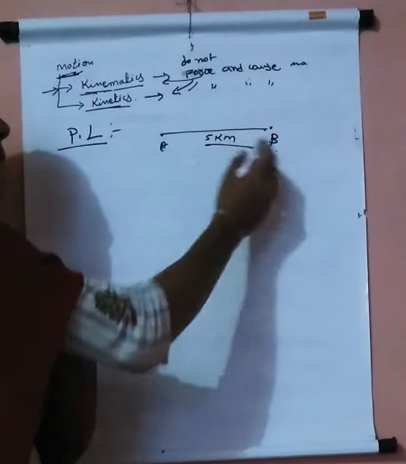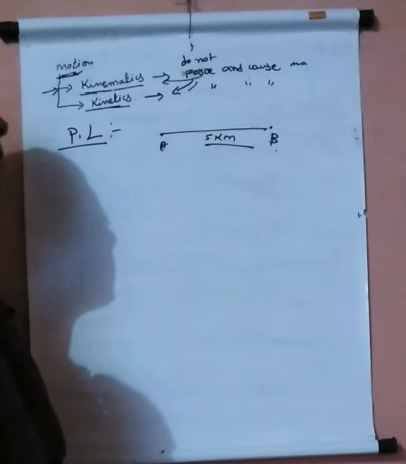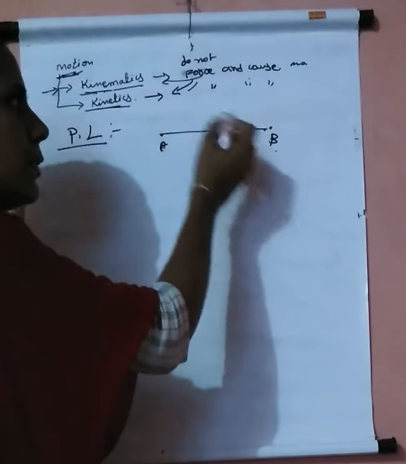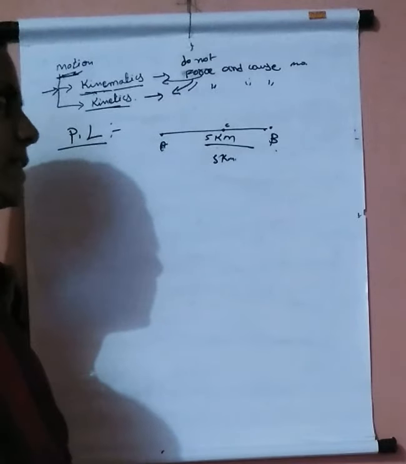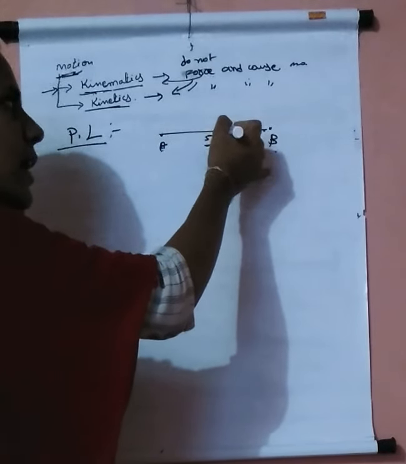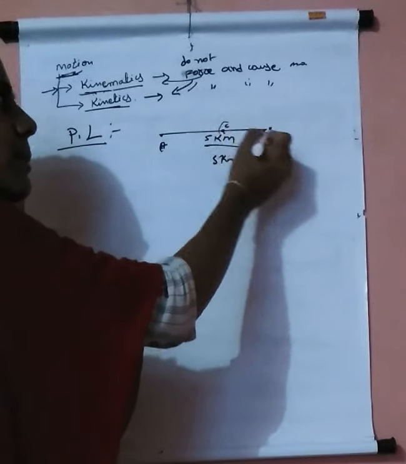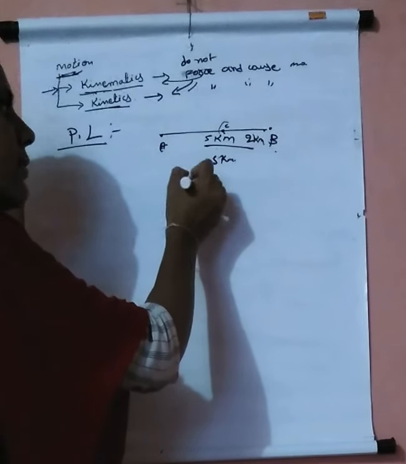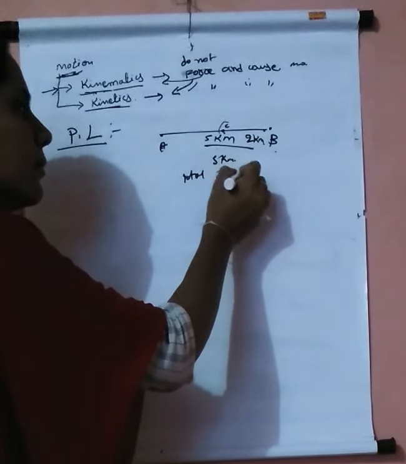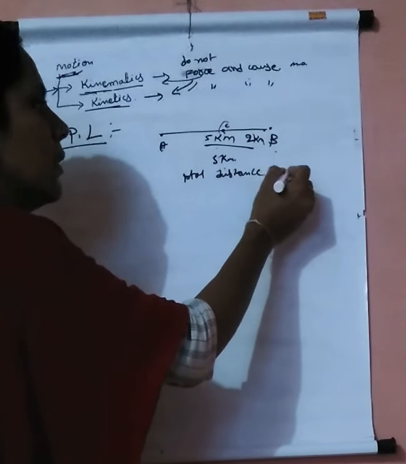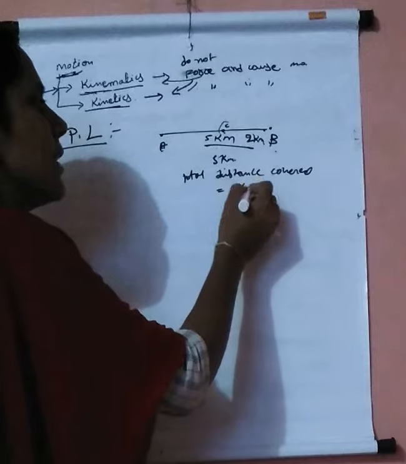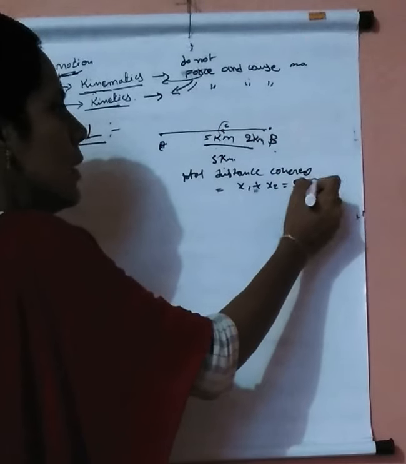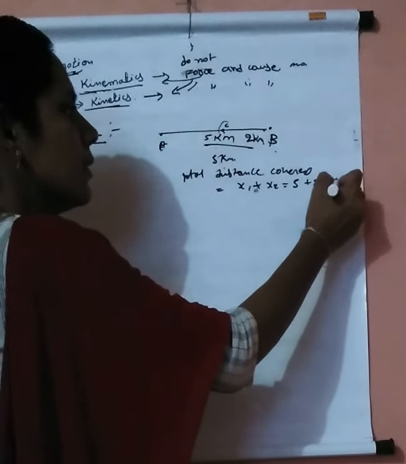Suppose it is travelling from A to B as 5 kilometer, then the path length of the object is 5 kilometer. Suppose it travels from A to B, then returns back to point C, the final position of the car, and B to C is 2 kilometer. Then the total path length, the total distance covered, is x1 plus x2, that is 5 plus 2, 7 kilometer.